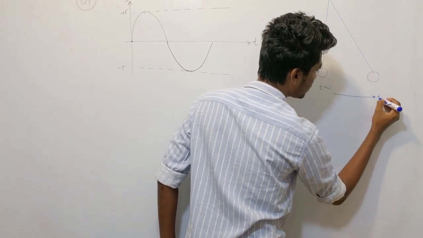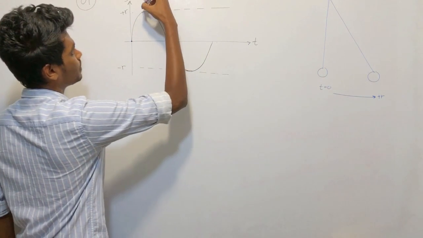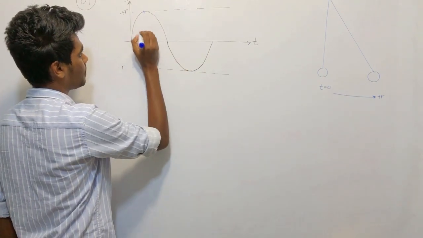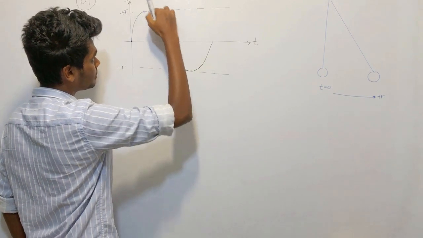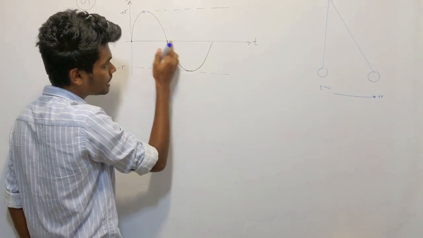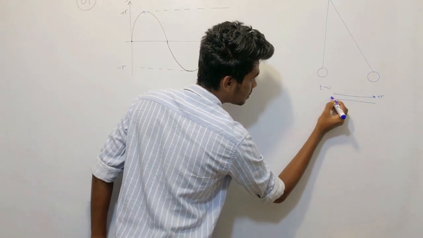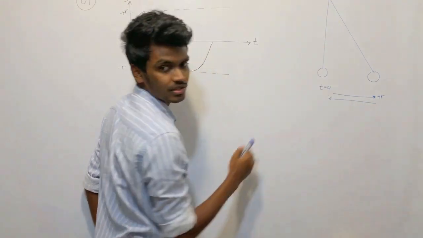It has moved plus r distance at this point. And then when time passes, in the next t/4 time, it comes to what point? To the initial mean position, right?